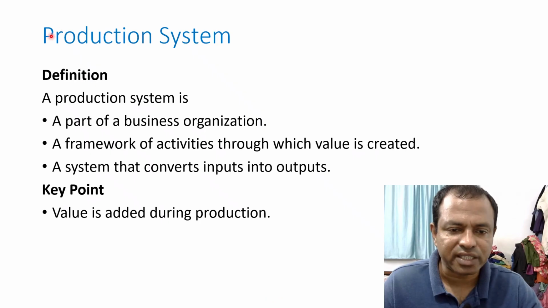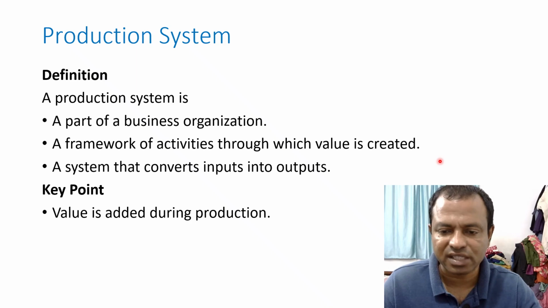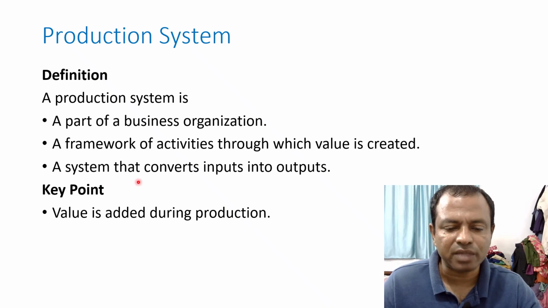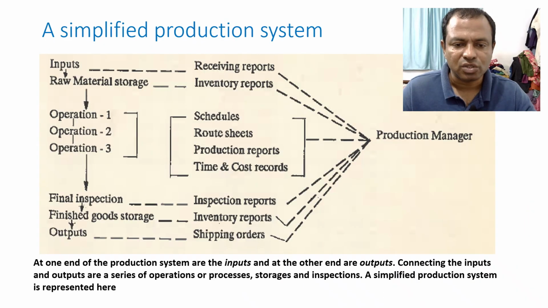Next is production system. So production system is a part of business organization, a framework of activities through which value is created, a system that converts input into output. So the key point is value is added during production. So a simplified production system is shown here.